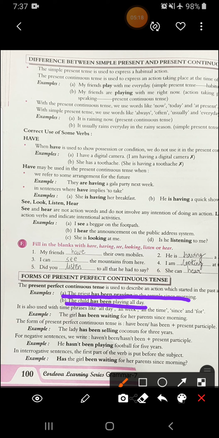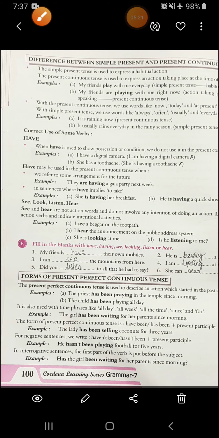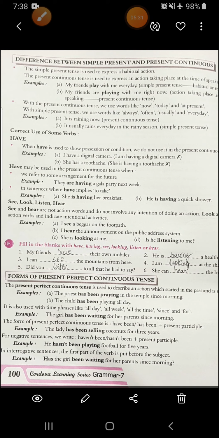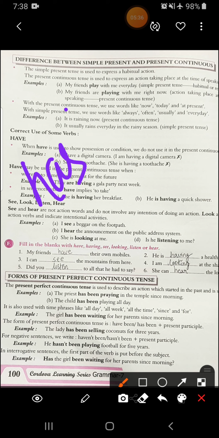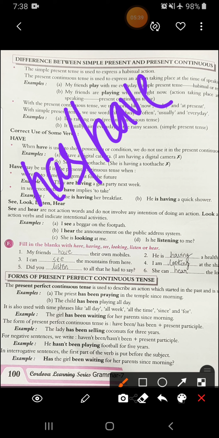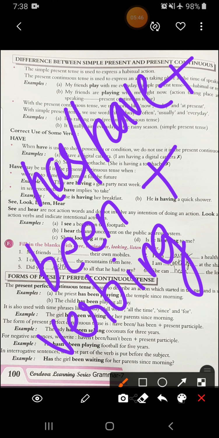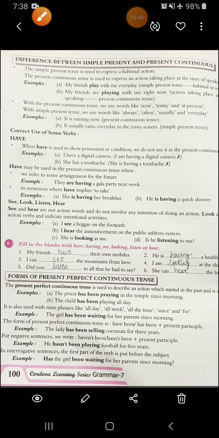The child has been playing all day. So for the whole day the child has been playing. Then it is also used with time phrases like all day, all week, all the time, since, and for. The form of present perfect continuous tense is have been. What is the form to write it? Has or have, plus been, plus verb, ing form. Alright. This is the way you use present perfect continuous form.